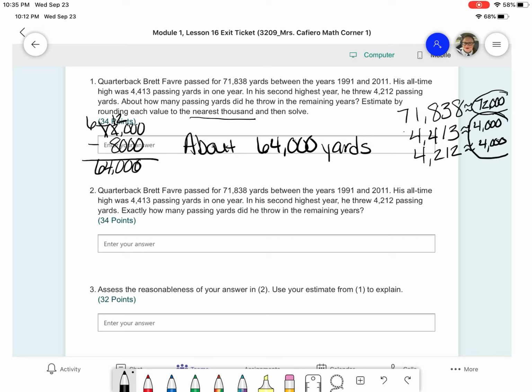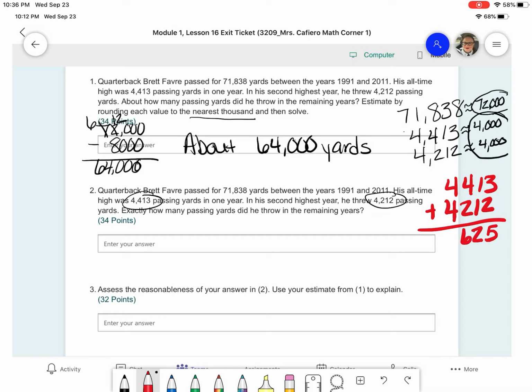And number 2, they want to know exactly how many. So what I'm going to do instead is I'm going to take the numbers from year 1 and year 2, and I'm going to add them together. So 4,413, 4,212, add those numbers together. So that's 8,625.